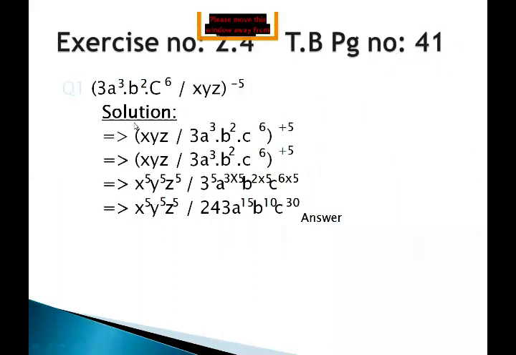Number 41, I have selected one of the questions from that. It is 3a to the power 3 dot b square dot c to the power 6 upon x, y, z, and the whole power is minus 5. First of all, make clear what is meant by these dots in between 3a cube, b square and c^6. Good, very good. You understand this one. This is called dot product, and dot means multiplication. So in this situation, the overall exponent is minus 5.